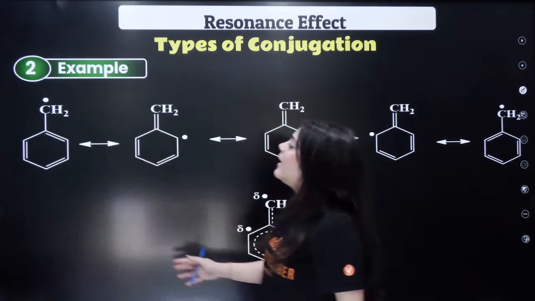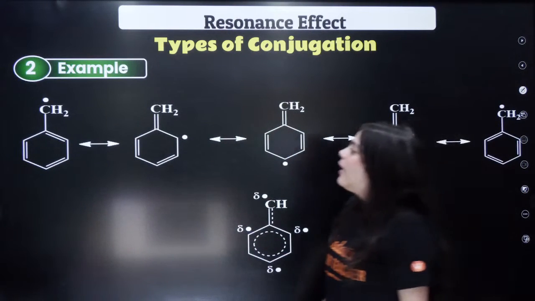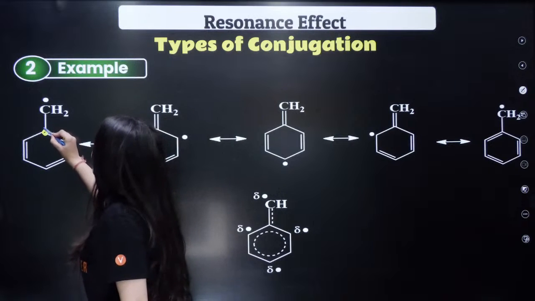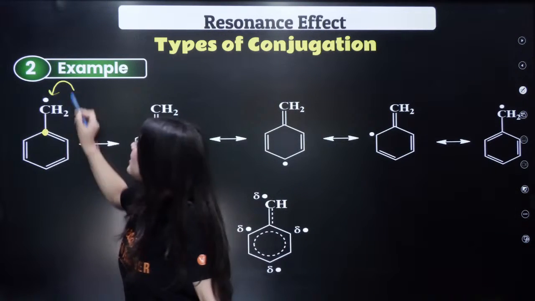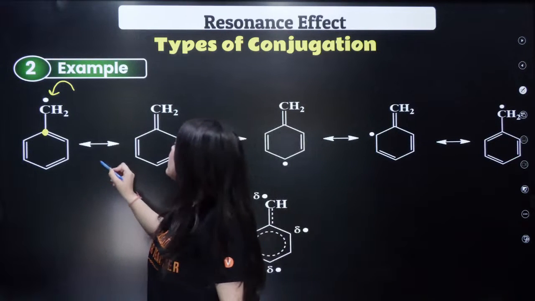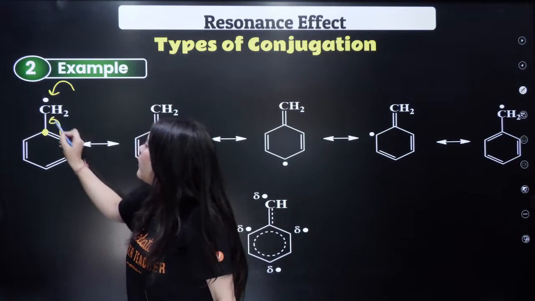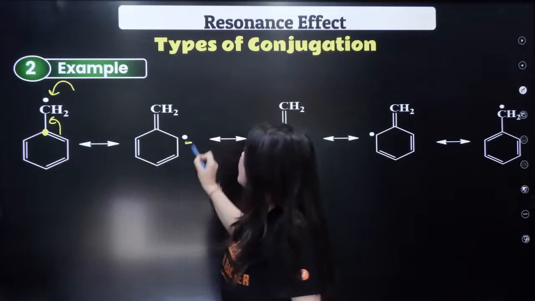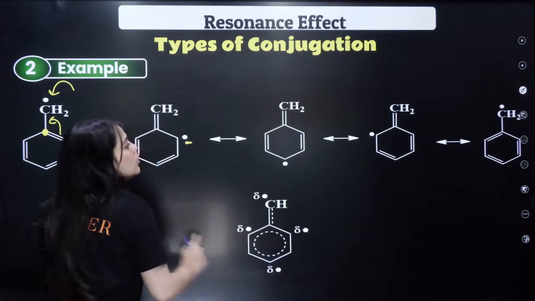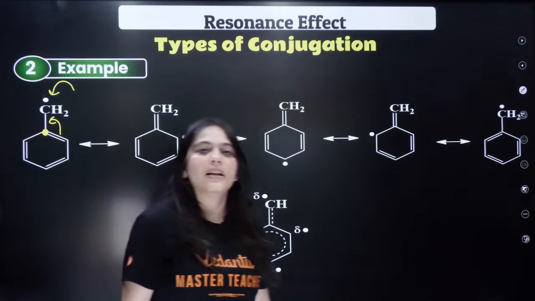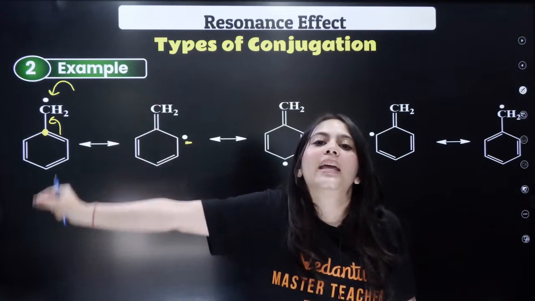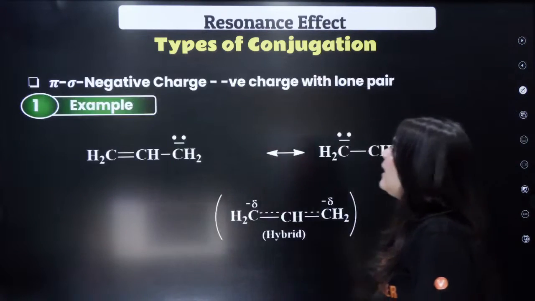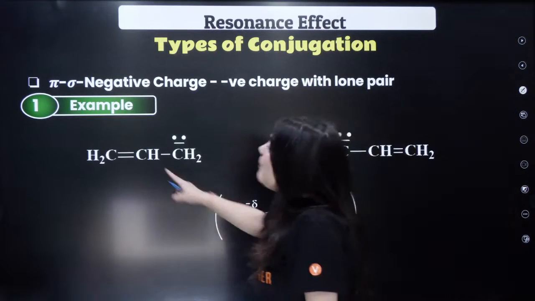Similarly, the same can happen with the benzene ring. Here once again, the carbon to which the double bond is present, the carbon right next to it has a free radical. Here once again this bond can move over here and the free radical moves over here, and we can get so many resonating structures like this. So the next criterion was a double bond and a free radical. Understood?